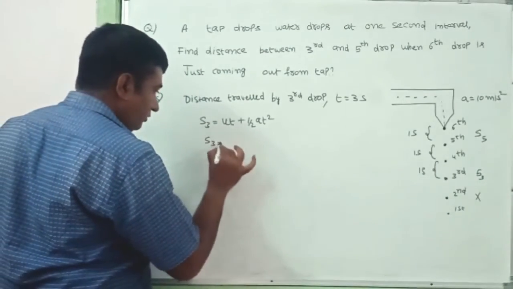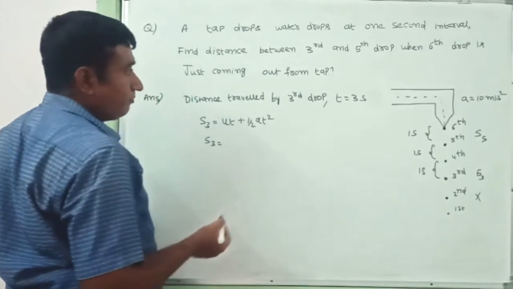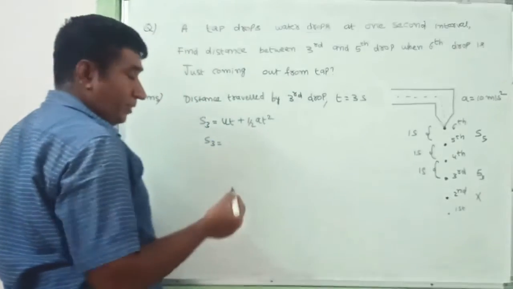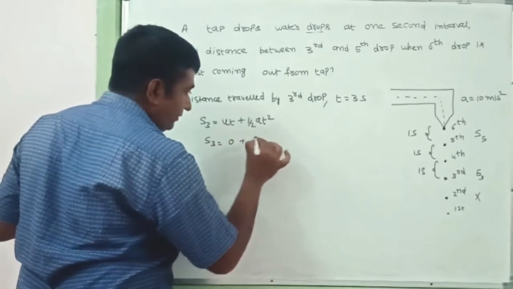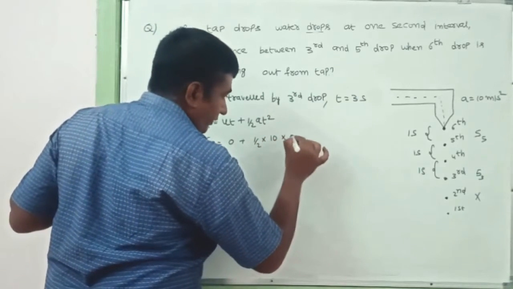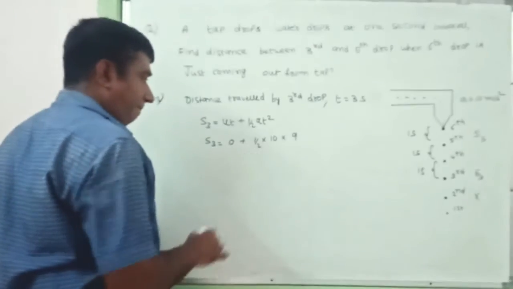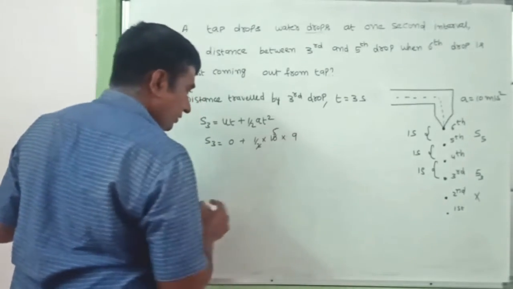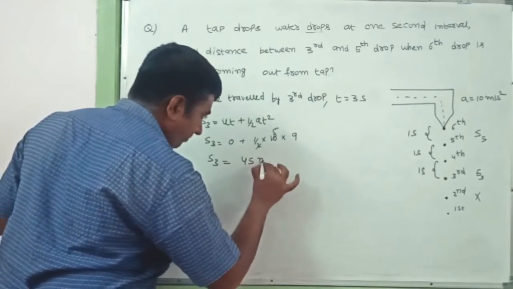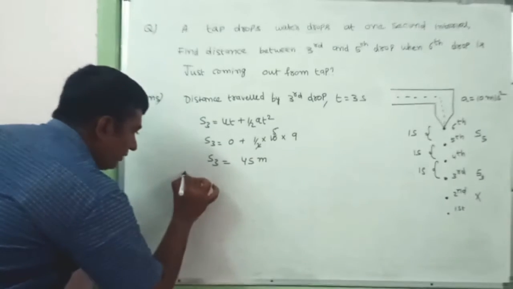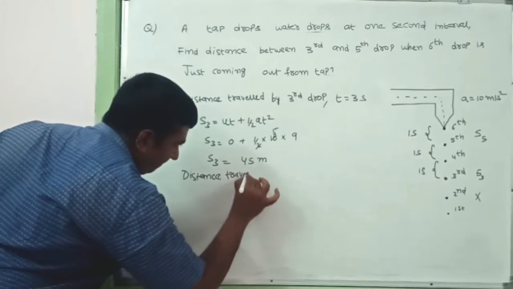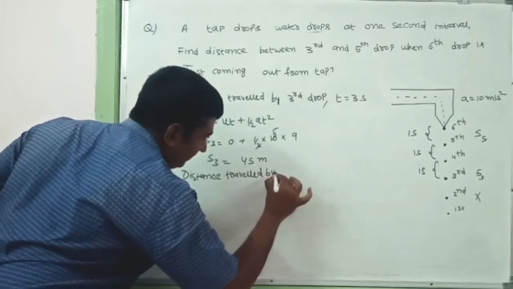So S3 is equal to, what is the u value here? Water drops, that's 0, plus half into 10 into t square. t square is nothing but 9. So half into 10 into 9, that S3 is equal to 45 meters. So the distance traveled by fifth drop.